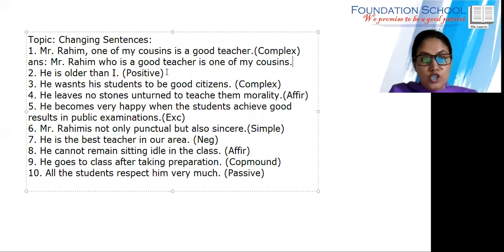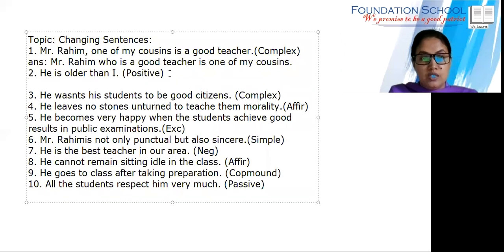Now we'll go for question number 2. See all of you, he is older than I. It is actually in comparative degree. We need to make it positive. Okay, Ranisa, say the answer, the positive degree. I'm not as old as him. Very good answer. So he is older than I. There are two persons compared. So we can write, I am not as old as he.